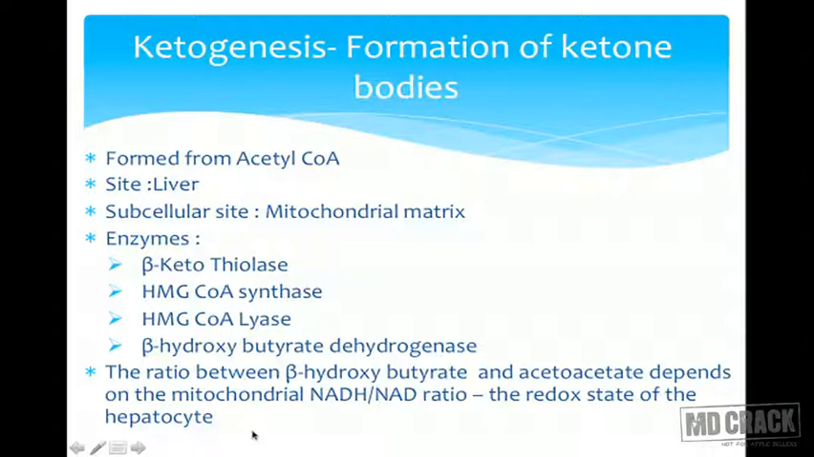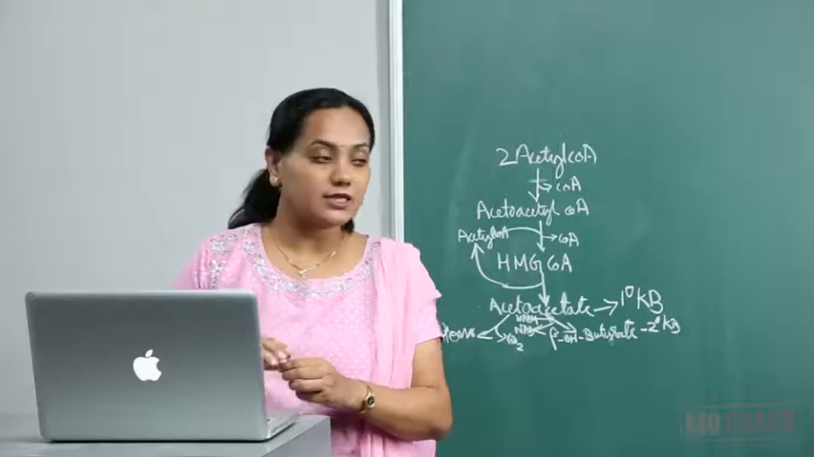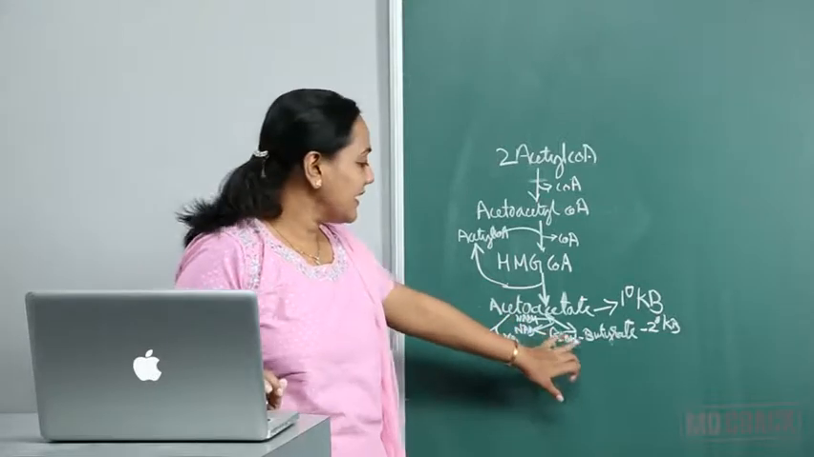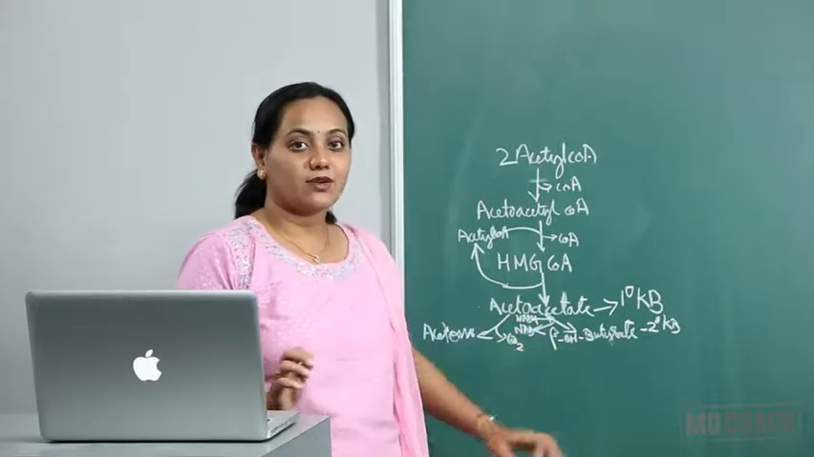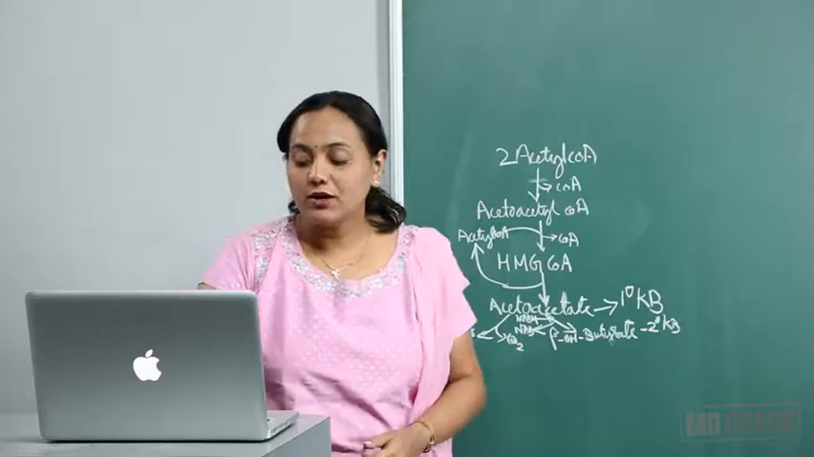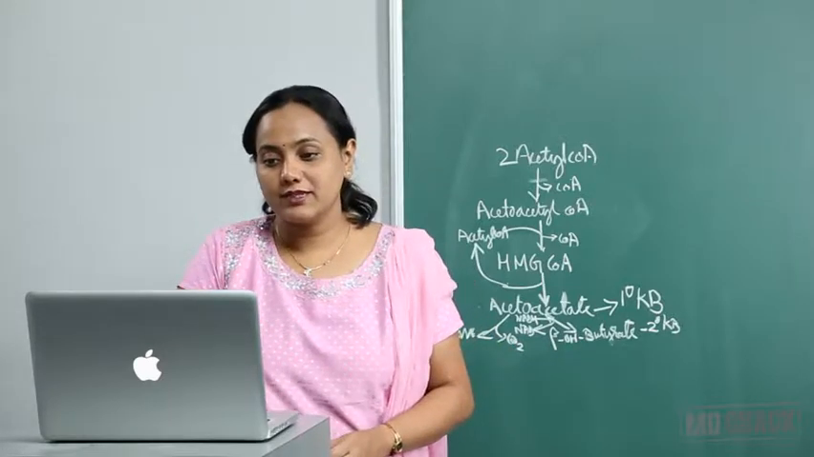Suppose it is alcoholism which has led to ketone body formation, or suppose there is alcohol intake, for example, what will happen? Alcohol during its metabolization, by alcohol dehydrogenase, will produce NADH. This NADH will increase. If NADH increases, it results in the formation of beta hydroxybutyrate. So it all depends upon the redox state of the cell.